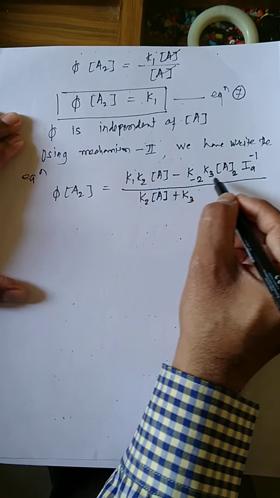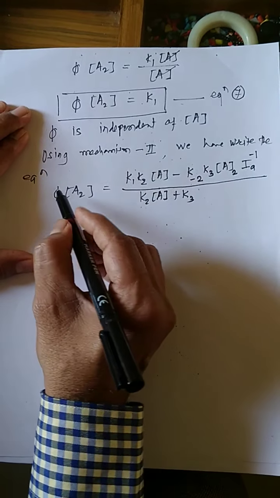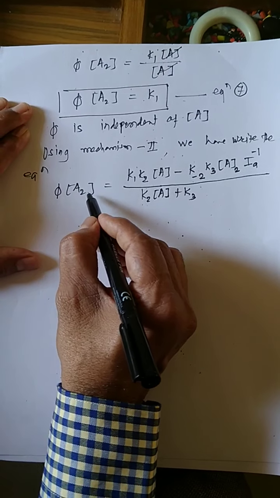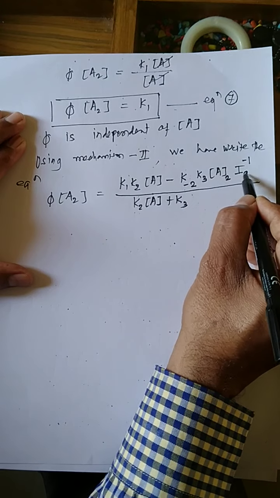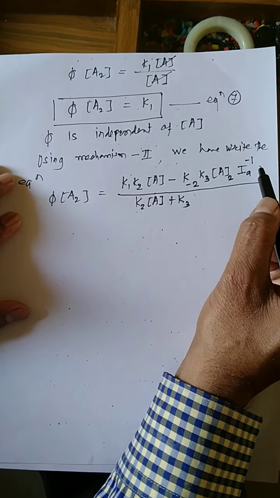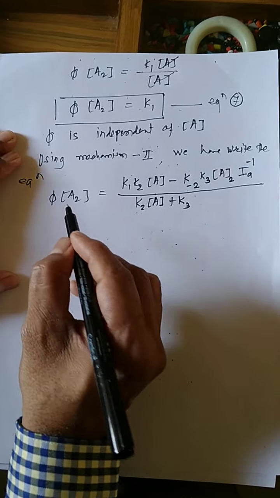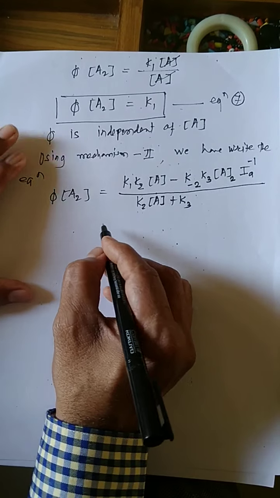This is the equation using mechanism second. Here the quantum yield of formation of dimer is directly proportional to the intensity absorbed. But in the case of mechanism first, the quantum yield is independent of intensity absorbed.